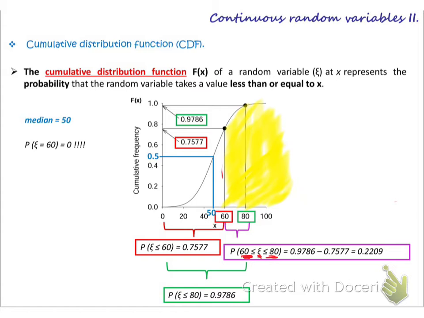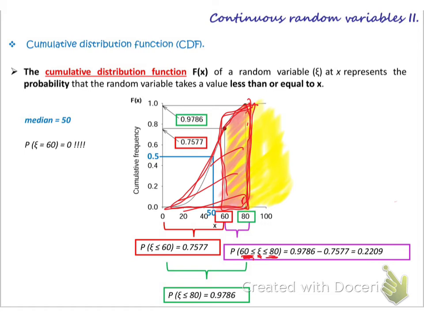So less than 80. I need another color. So okay, less than 80. So where is the overlap? The overlap is this area. This is the area between 60 and 80. So how to calculate this area? This area equals the probability of all this area up to 80, for x less than or equal to 80, minus the probability of 60. So I end up with this area. Is it clear, or shall I draw it another time?